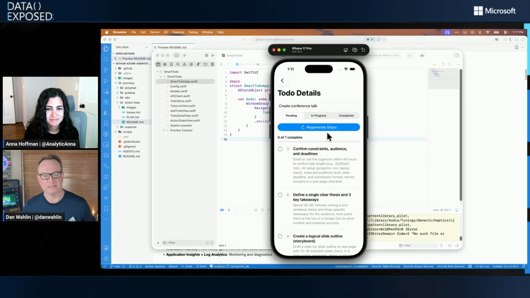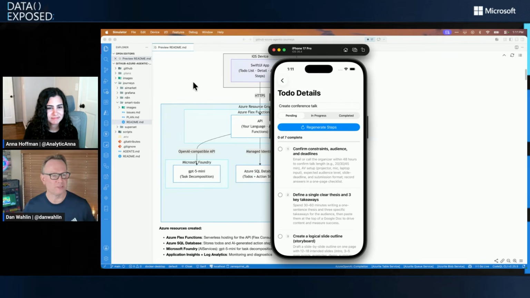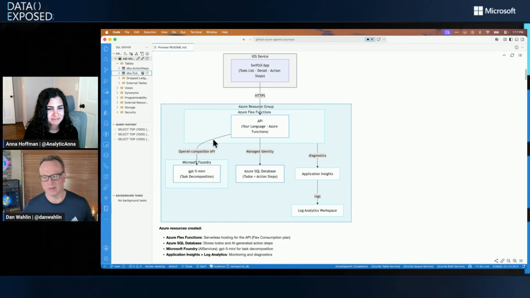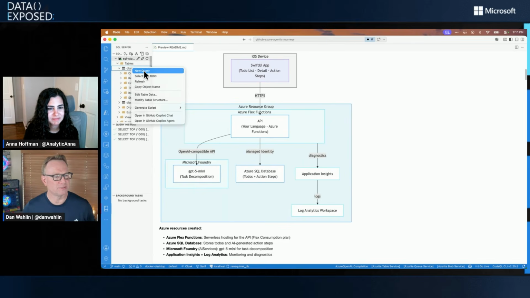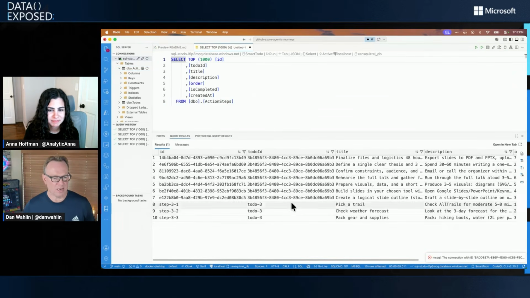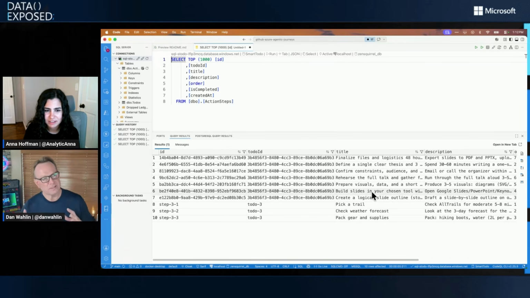But now in SQL Server, this should all be stored. In fact, I have the lovely SQL extension here for VS Code. And if we go in, let's just go into the action steps. In fact, let me just do select. I'm not going to have many rows here, but we'll see what we can get. And voila, here's my new ones. These were seeded. These are fake ones, but these are the new ones right here. So there's finalized files, confirm constraints, everything you just saw. So obviously, Microsoft Foundry and the model generated these things.